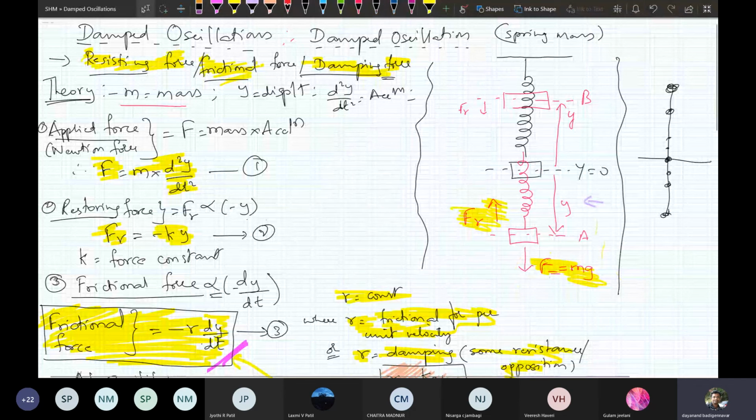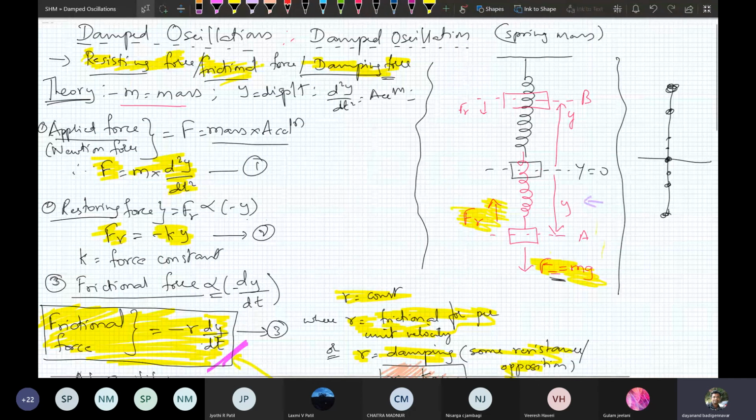This is the value of the applied force. F equal to m into g. M into g means it is mass into acceleration. I can write F equal to mass into acceleration as m into d2y by dt square, because y is the displacement.